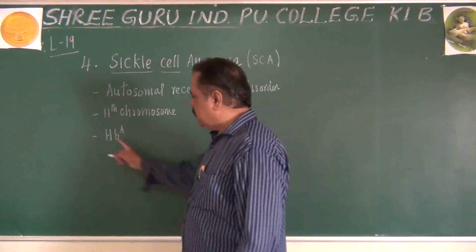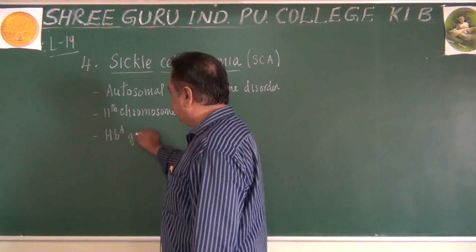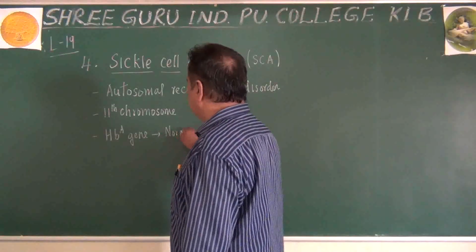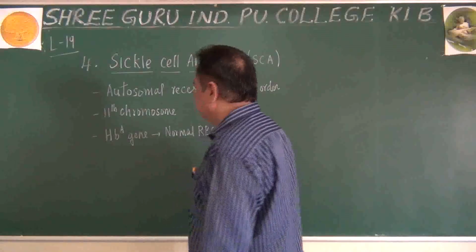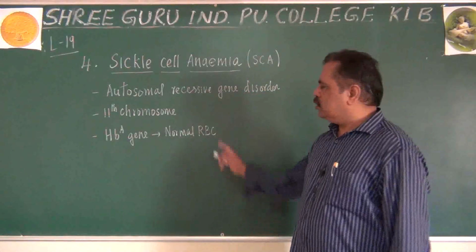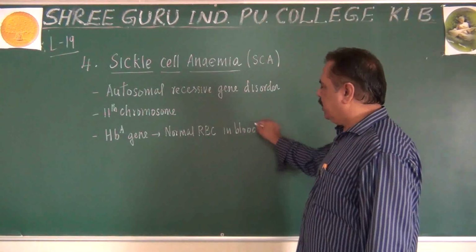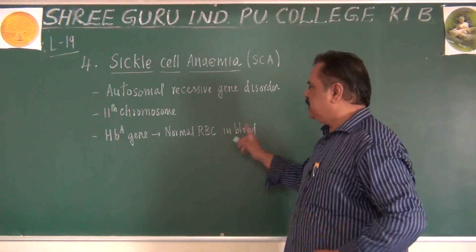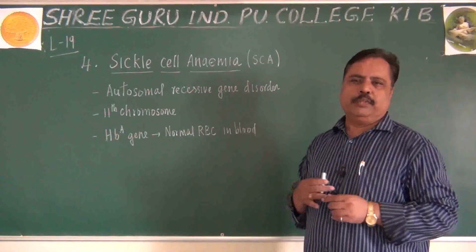If a person has the HbA gene, he will have normal RBC in his blood. The RBC will be normal in the blood of that person. So it is also a blood related disorder only. That normal RBC will be there in the blood if there is an HbA gene present in him.